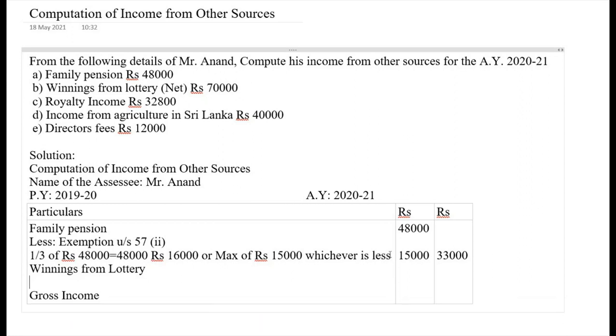Gross income equals, so there's a formula here: net income multiplied by 100, divided by 70, because the rate of TDS on the lottery is 30%, so 70 here.